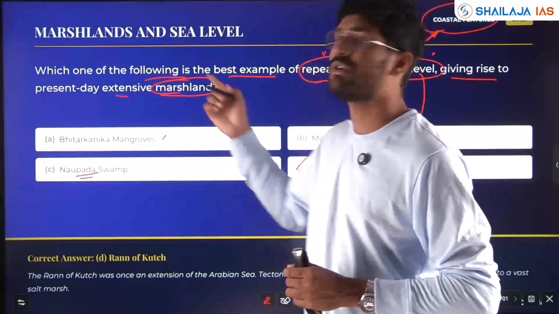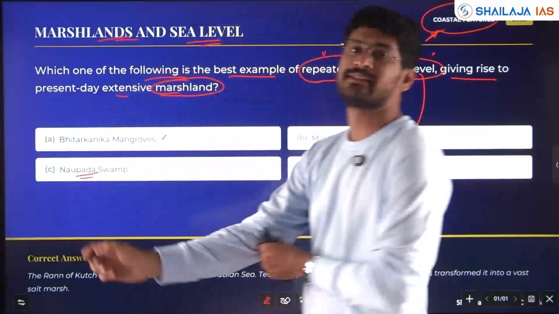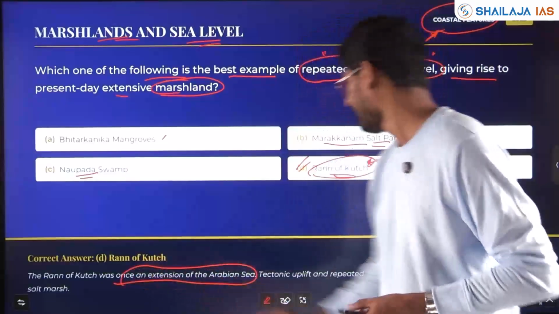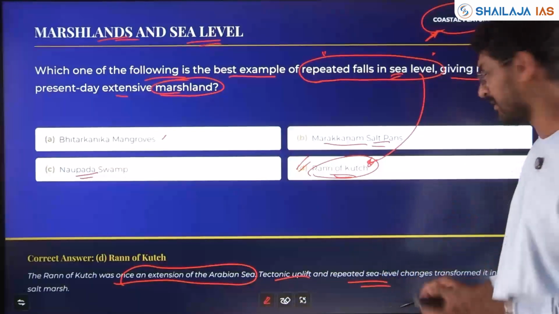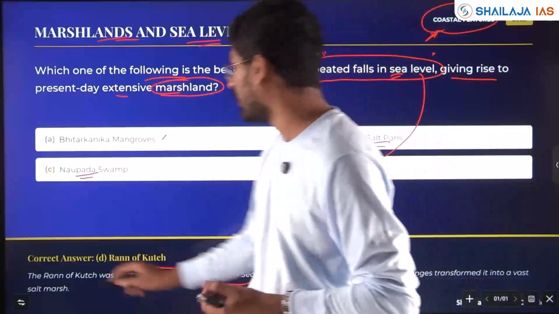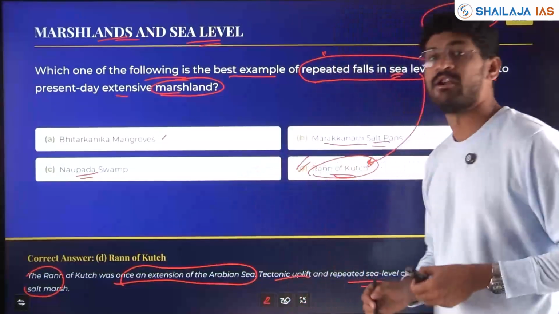Also, IR also linked with geography with respect to marshland and sea level. Rann of Kutch was once an extension of Arabian Sea. Tectonic uplift and repeated sea level changes that dropped the sea level transformed it into a vast salt marsh. So answer here is Rann of Kutch.